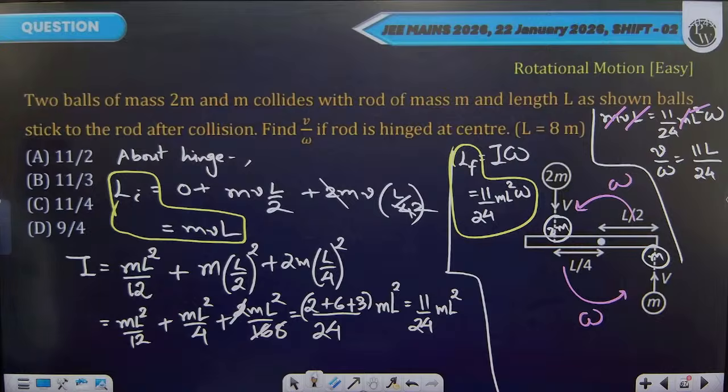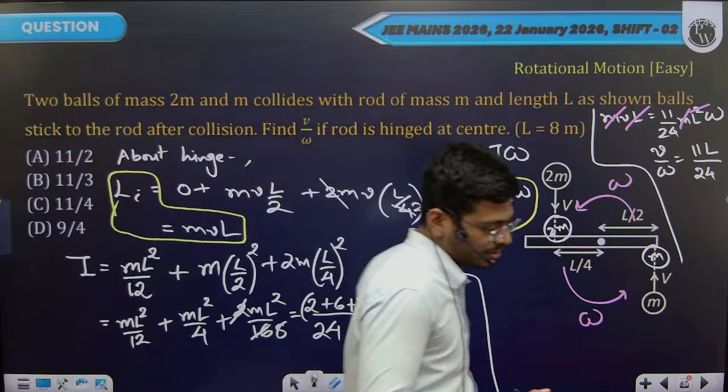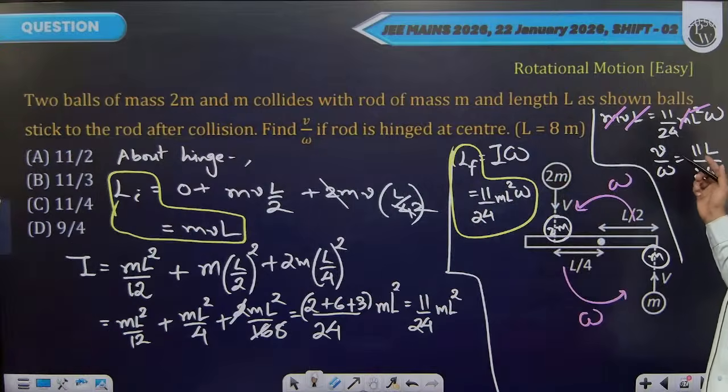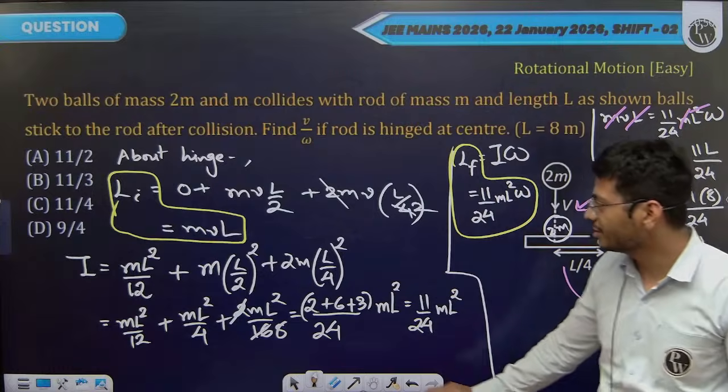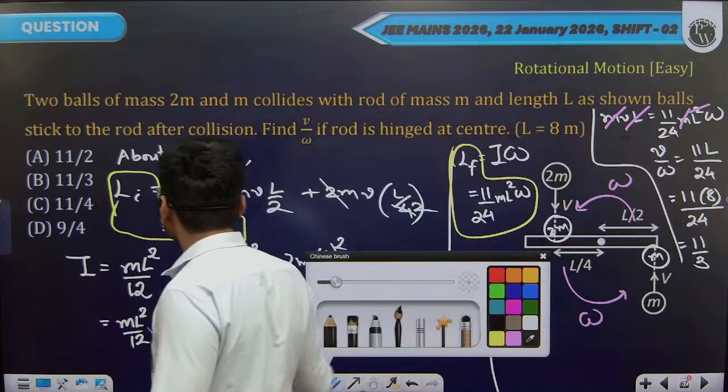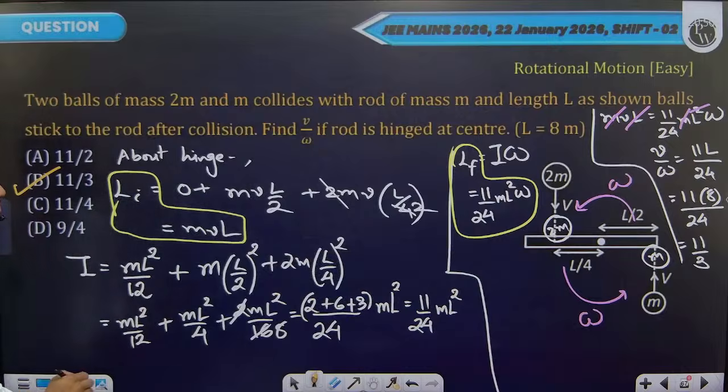L is equal to 8 meters. Okay, length is given as 8 meters. In place of L, you put 8 meters divided by 24. 8 times 3 is 24. Answer should be 11 by 3. This should be our answer.